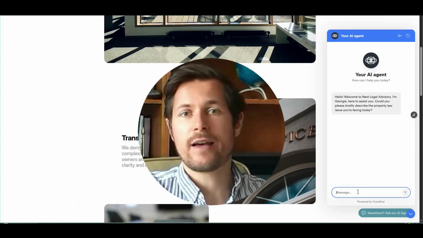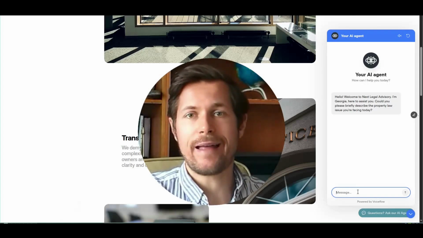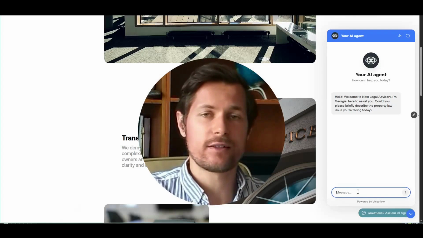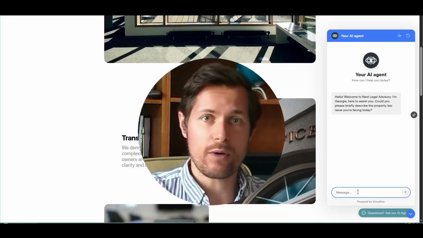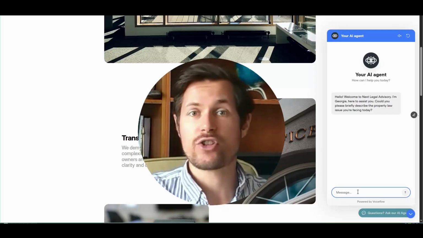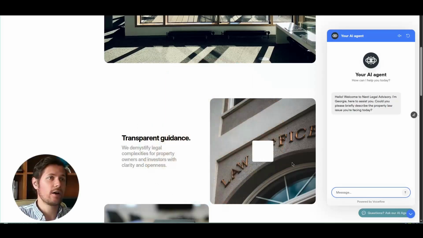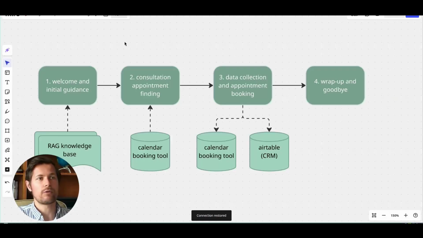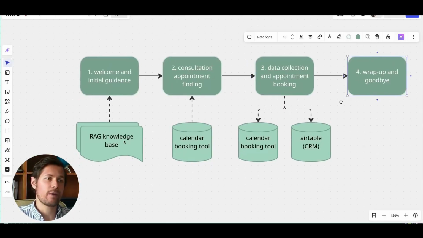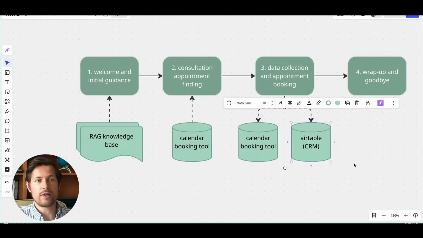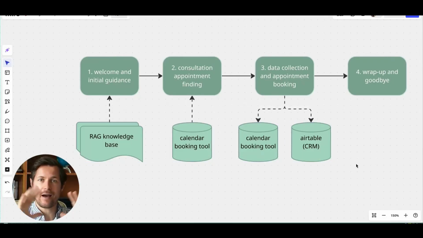So to quickly recap what we did today, we've built an AI chatbot for legal advisory firms that automatically schedules consultations on our website in a chatbot window. So how did we build this? We first went high level into Miro and mapped all the conversation steps that we needed together with the tool connections that were required for each step. This gave us a high level overview to understand exactly the steps that we need based on our advisory firm.